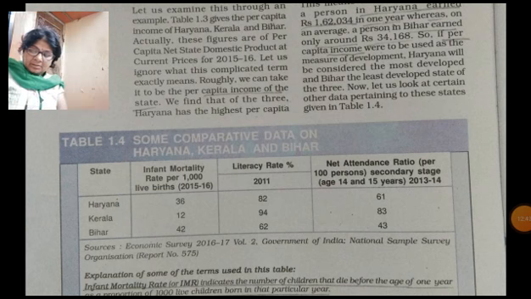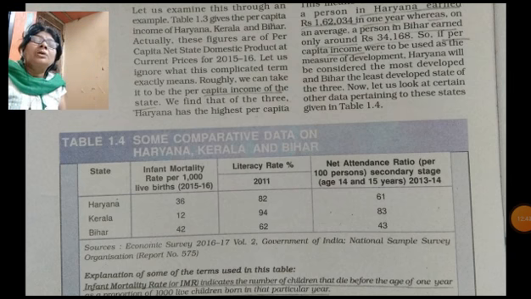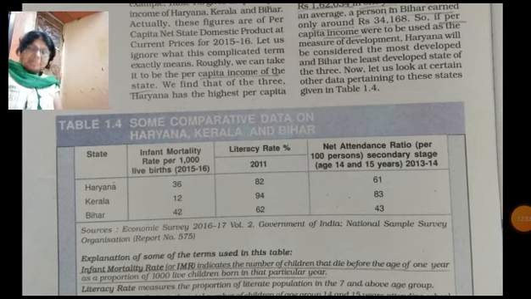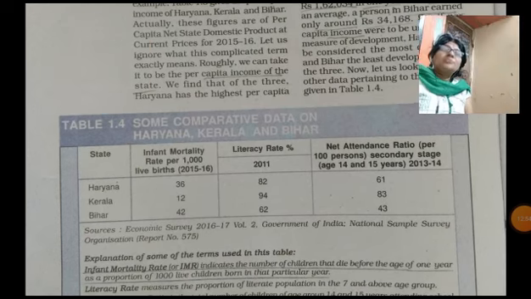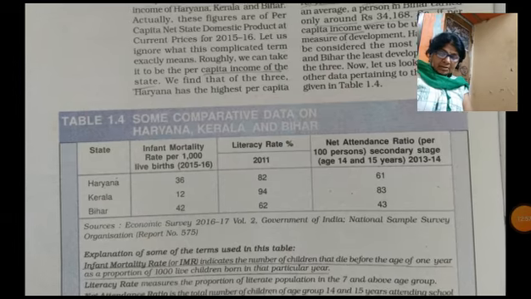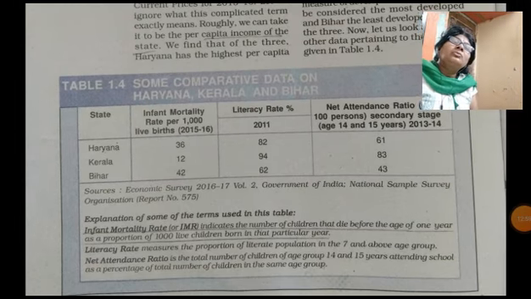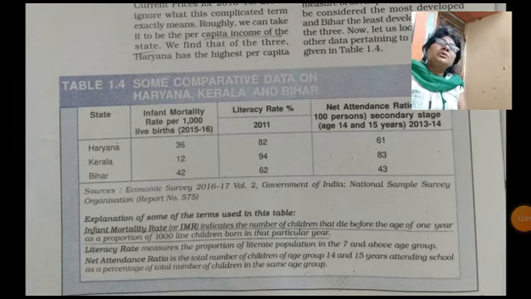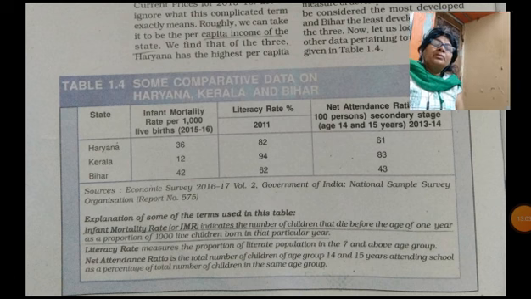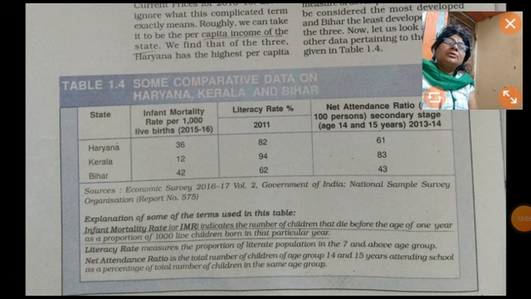Haryana infant mortality rate. What is the infant mortality rate? In short, it is called the IMR. It indicates the number of children who die before completing 1 year of age, or before their first birthday. That is called the infant mortality rate.